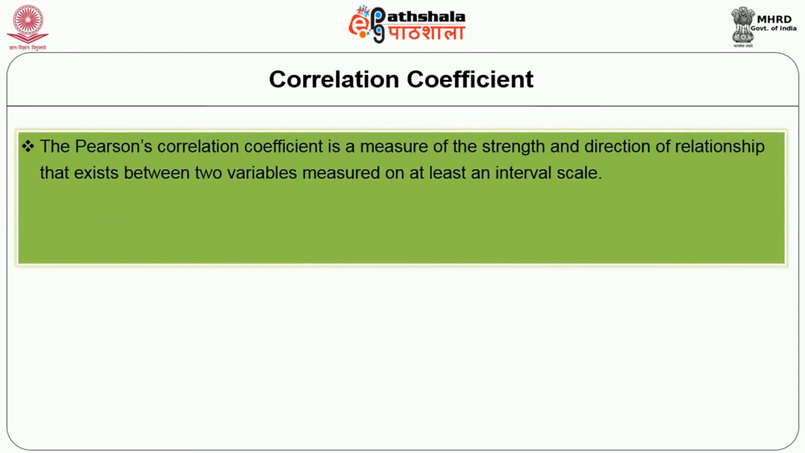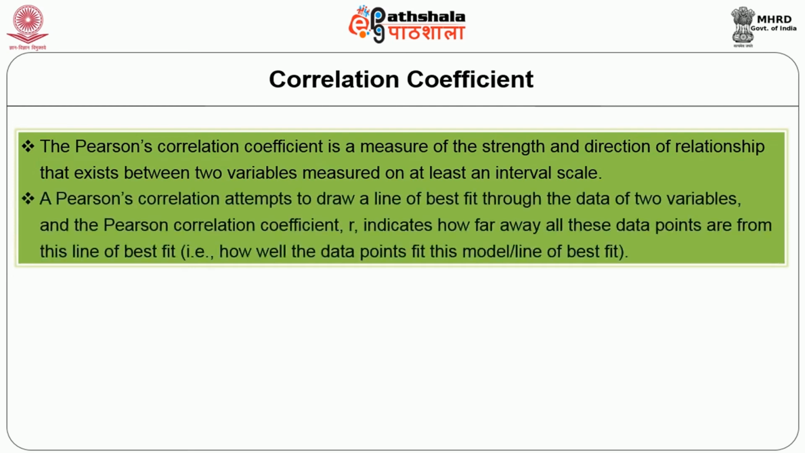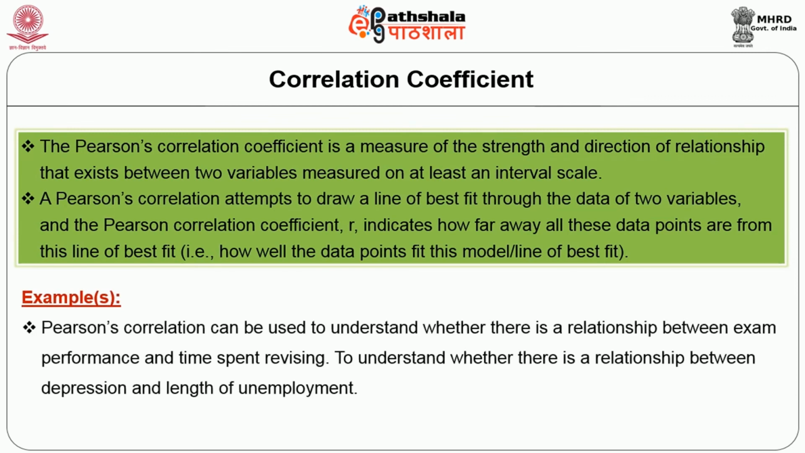The Pearson's correlation coefficient is a measure of the strength and direction of a relationship that exists between two variables measured on at least an interval scale. A Pearson's correlation attempts to draw a line of best fit through the data of two variables, and the Pearson's correlation coefficient R indicates how far away all these data points are from this line of best fit. For example, Pearson's correlation can be used to understand whether there is a relationship between exam performance and time spent in revising. Also, to find out if there is any relationship between depression and length of unemployment.